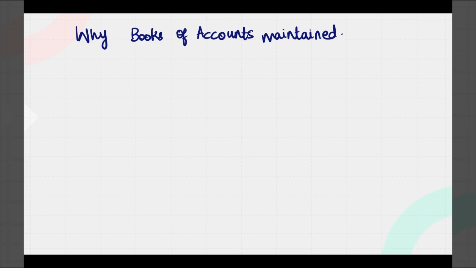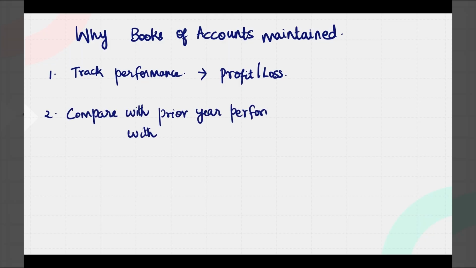First one is why books of accounts are maintained. So, the number one reason is to track performance. When we say performance, it is nothing but to know whether the business is making a profit or loss. And the next reason why we are maintaining the books of accounts is to compare with the prior year performance and to compare with the performance of the competitors.